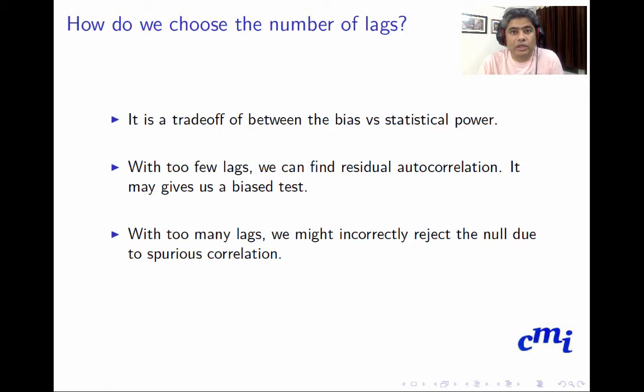If you find your residuals are autocorrelated, then typically our tests tend to be biased, so we have to be a bit careful. With too many lags, we might incorrectly reject the null due to some spurious correlation. We don't want to put in too many lags, which pick up spurious correlation and reject the null. That is something we want to avoid.